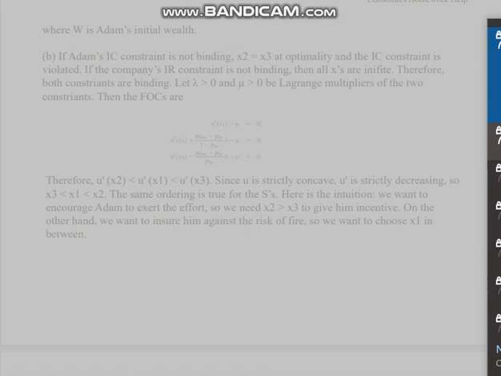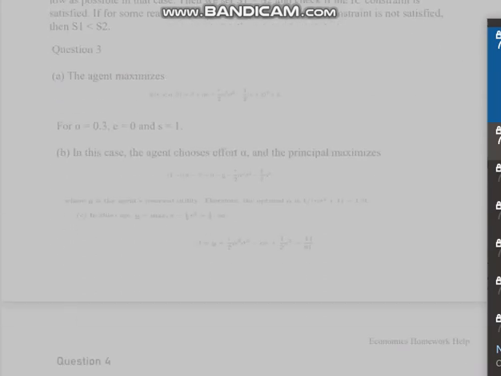C. Since the damage of 2000 does not occur in reality, we can make Atom's payoff as low as possible in that case. Then we set S1 equals S2 and check if the IC constraint is satisfied. If for some reason, such as limited liability, the IC constraint is not satisfied, then S1 is greater than S2.